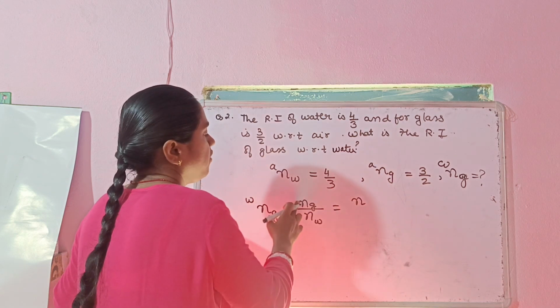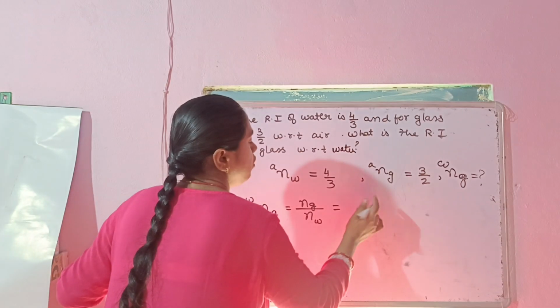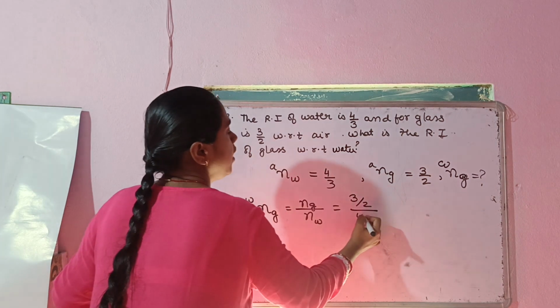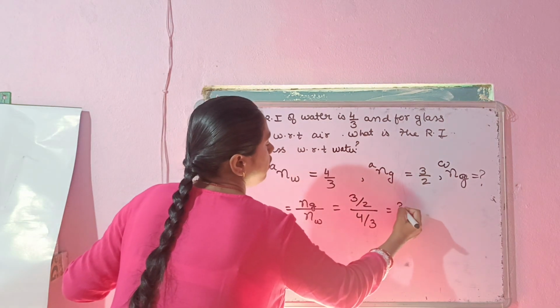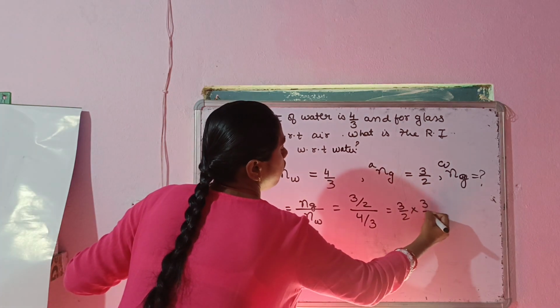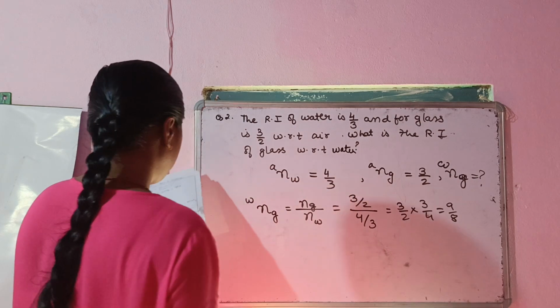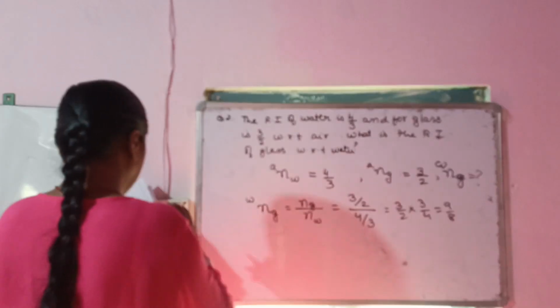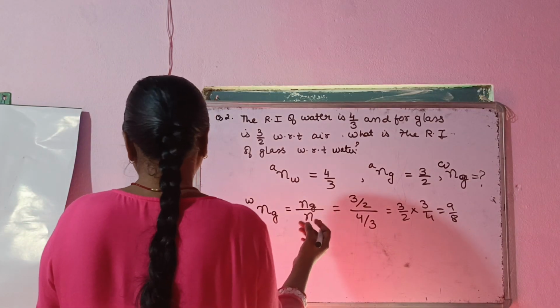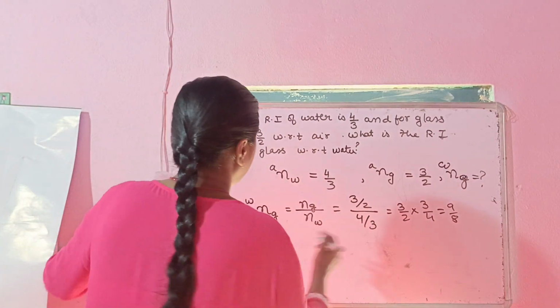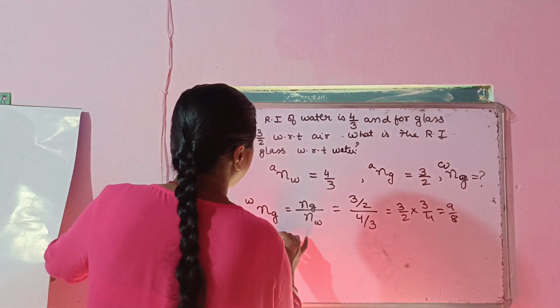The value of Ng is given as 3/2 and the value of Nw is given as 4/3. So this becomes 3/2 into 3/4, that means 9/8. If you do the calculation and do it in decimal form, you will come to know the refractive index of glass with respect to water.